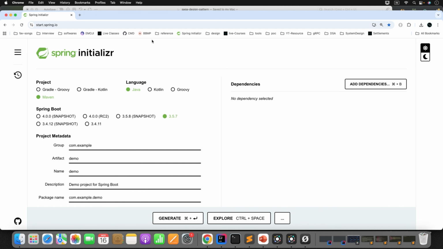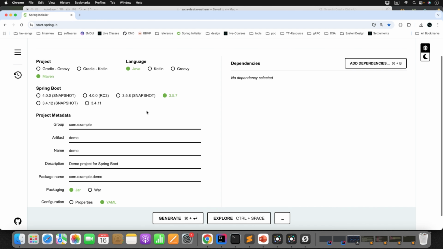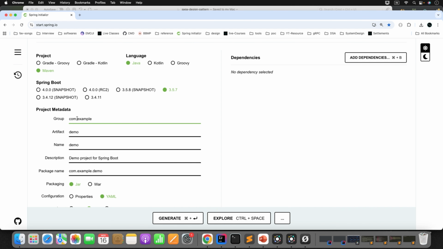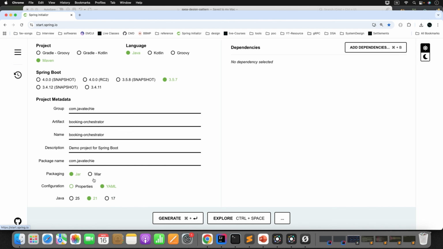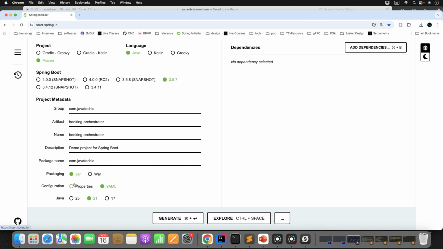Now what I'll do, I'll go to the Spring Initializr and we are using the latest Spring Boot version 3.5.7. Now let me add all the required fields here and observe one interesting configuration here. In the latest Spring Boot version, you can choose whether you want a properties file or YML configuration. I believe this is something new. So let's try it out. We'll go with the YML configuration.